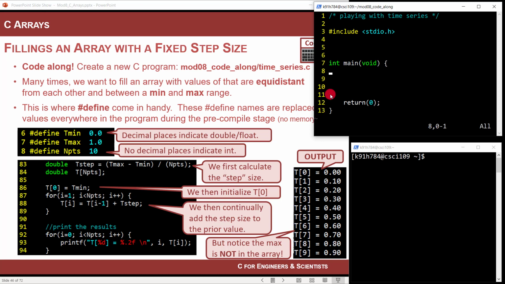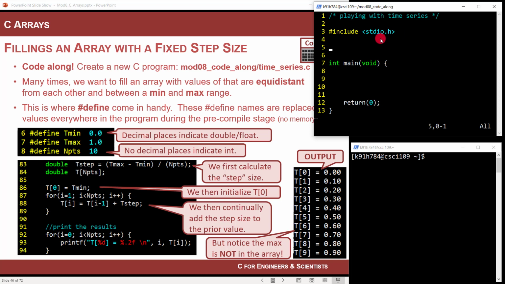Okay, so now here's what I want to do. Here's the challenge for us. We're going to make a sine wave. The first thing we need to do is create an array that holds time steps, and we want to print it to make sure that they are right. This is where we are going to use, for the first time, a pound define macro. Remember, above the main function definition, the int main void, this is the preprocessor section, and this is where you include other files. In this situation, we included the standard io.h header file.